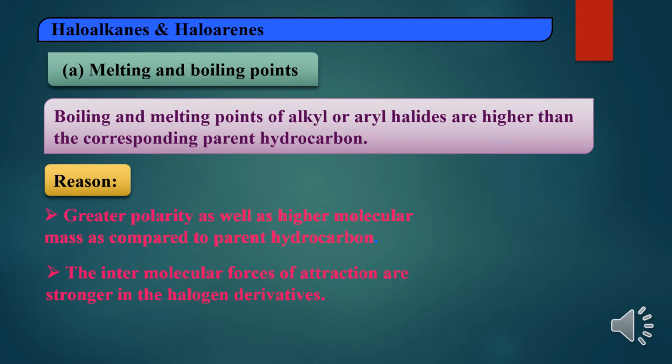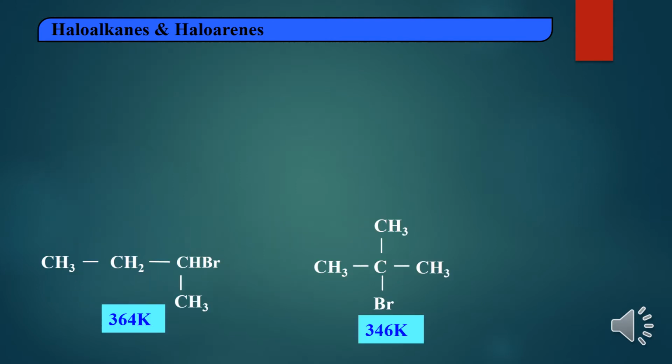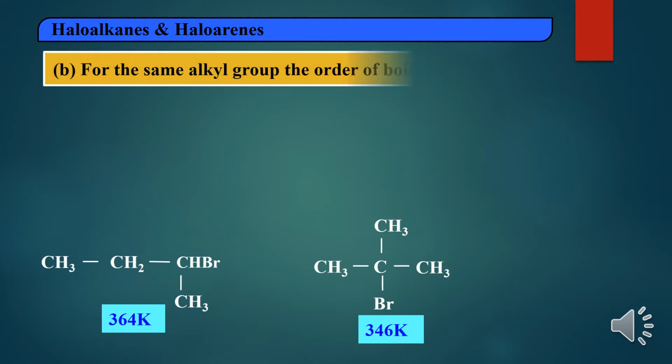Even the intermolecular forces of attraction are stronger in halogen derivatives. That is one more reason. We can take an example here: 2-bromobutane and 2-bromo-2-methylpropane. So here two examples are in front of you.